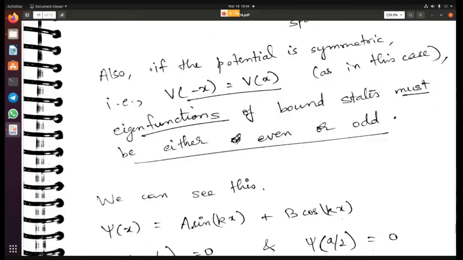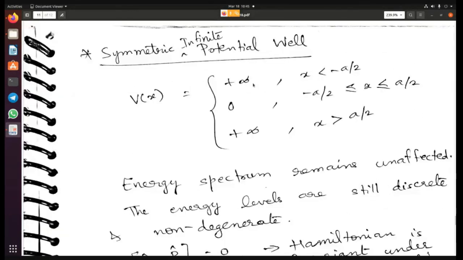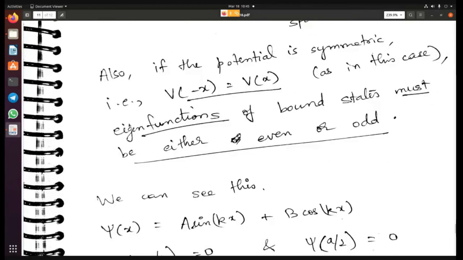Now, if the potential is symmetric, as in this case, so that V of minus x is equal to V of plus x, then eigenfunctions of bound states must be either even or odd. This is another theorem which we can obtain here, and we will see that it actually holds for this particular system.